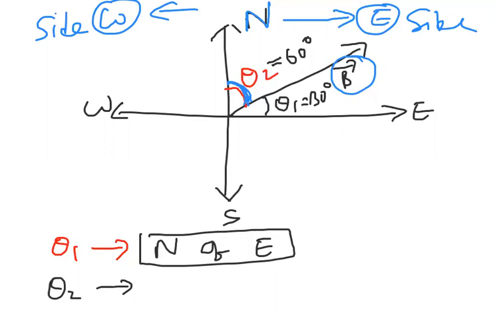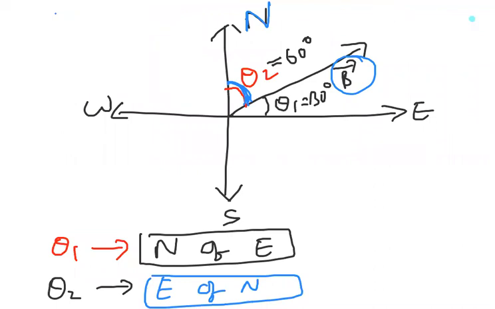B bar lies here. Observe B bar carefully: it lies on the east side of the north. Because the angle is made with respect to north, we have to discuss with respect to north. So it is east side of the north, and theta 2 I can write as east of north. I hope you are clear how to handle east of north and west of north.